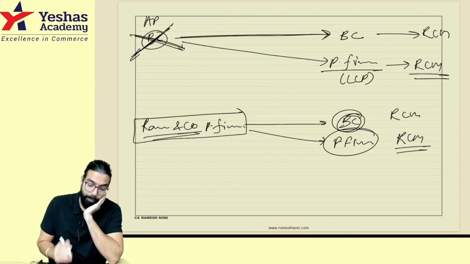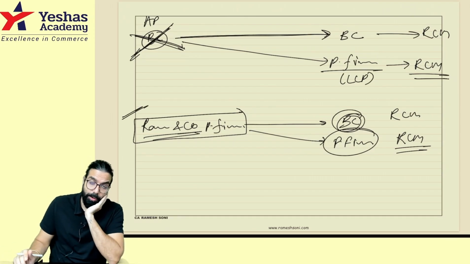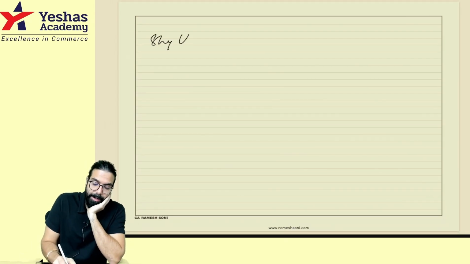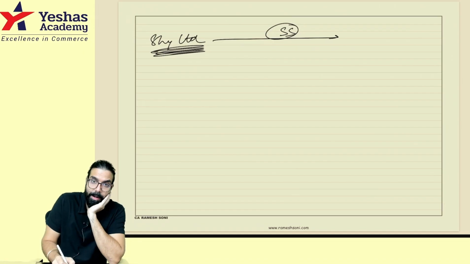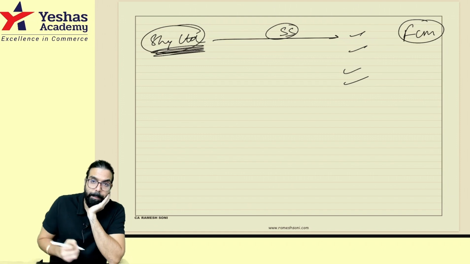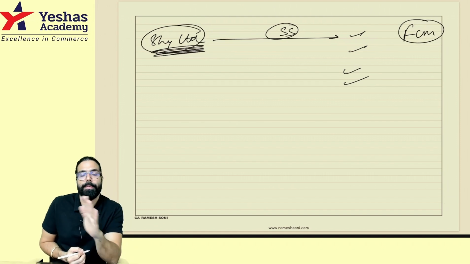Okay, sir. We'll be very careful. Please be very careful, they will ask you in the exam. If they tell you Sham Limited is giving sponsorship service, Sham Limited is a company, so there will never be RCM, whoever it is giving to. It doesn't matter. Always FCM will come because it's a company. Company giving always FCM, there is no RCM.